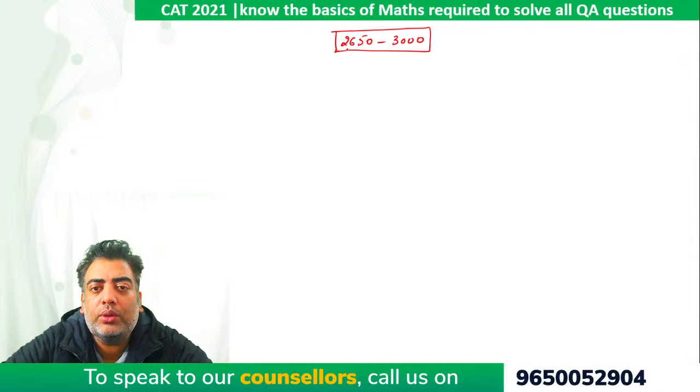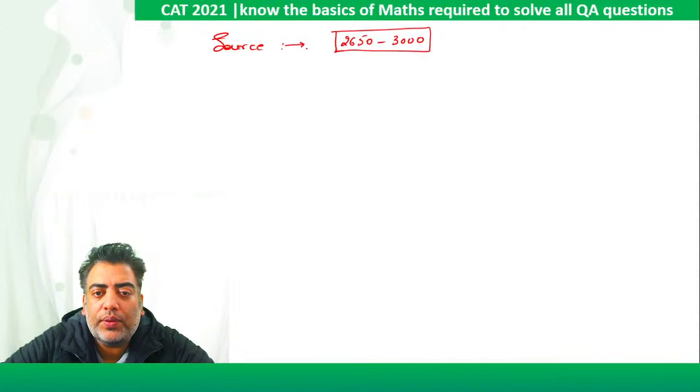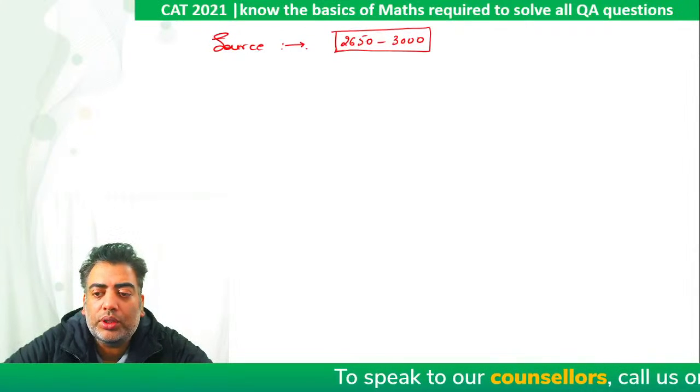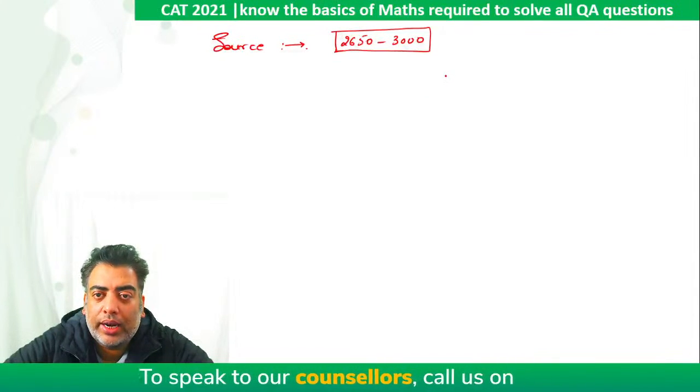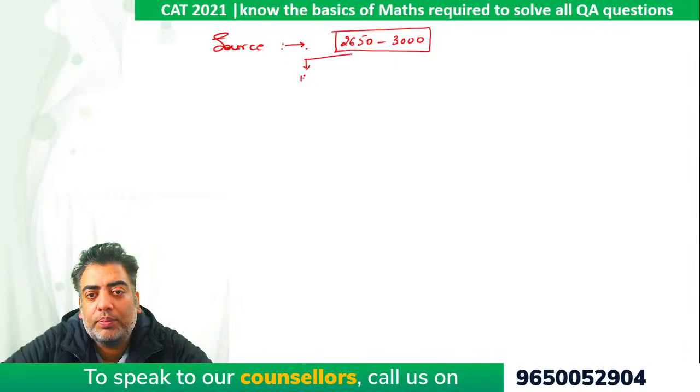Now we need to understand what should be the source of these 2650 to 3000 questions. Now this is the most important part, right? Source, first of all, I will say is previous year papers. Now let's do the math simultaneously.